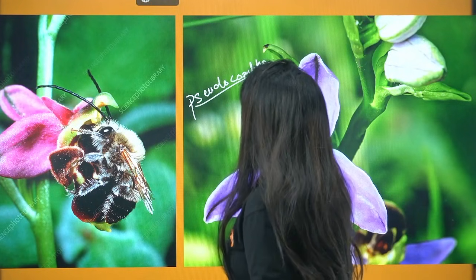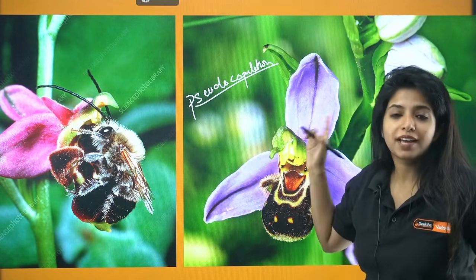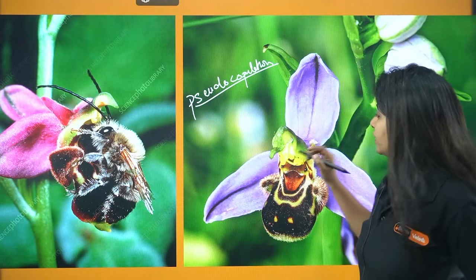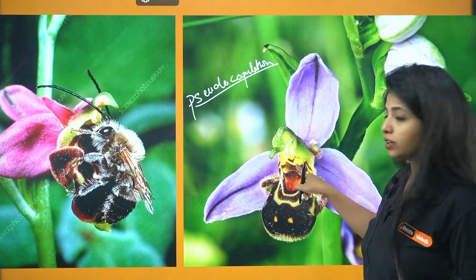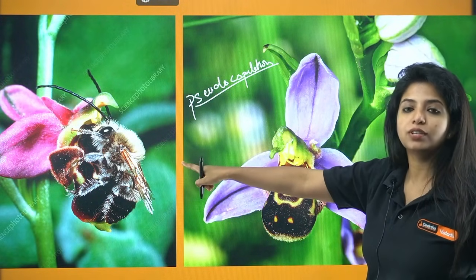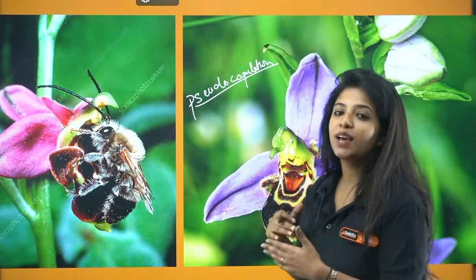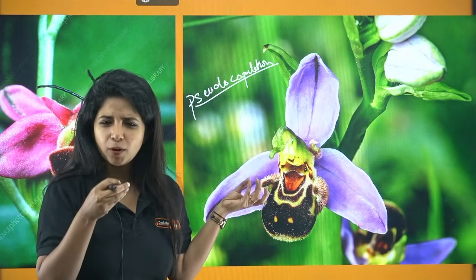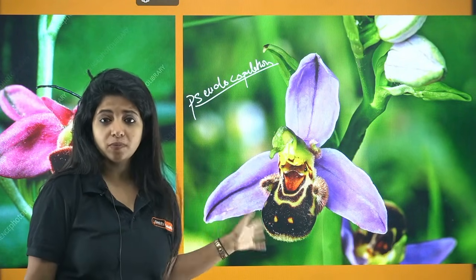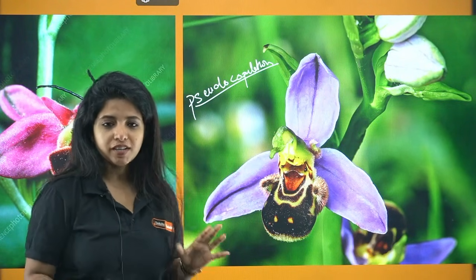In this particular case, what is going to happen for sure? Whatever pollen grains are over here will be transferred onto the surface of the male pollinators. And pollination is definitely going to happen. Now, what is the benefit for the bee? The bee will also get some pollen grains. It can eat them. And apart from that, it is also doing pseudo-copulation. So that is the only thing.